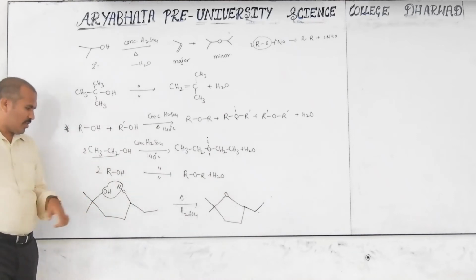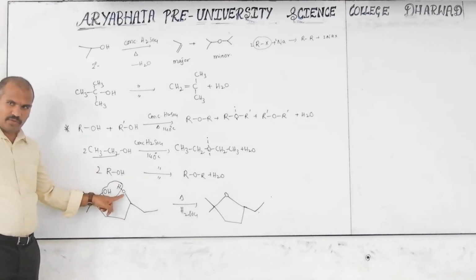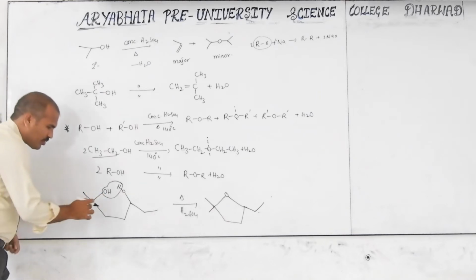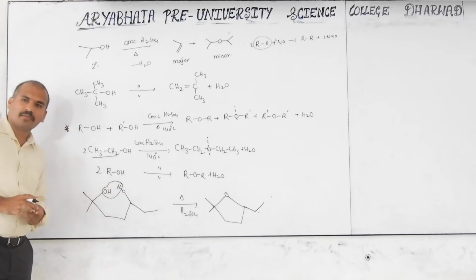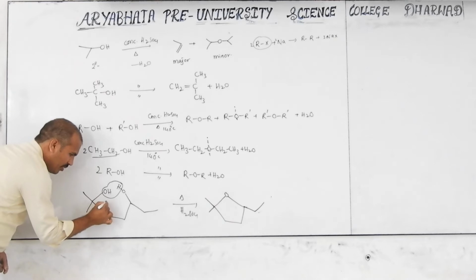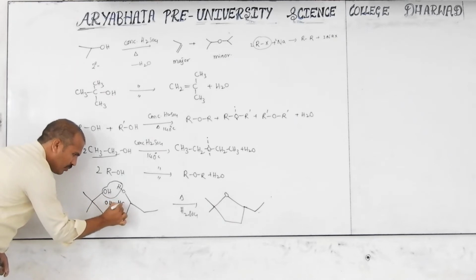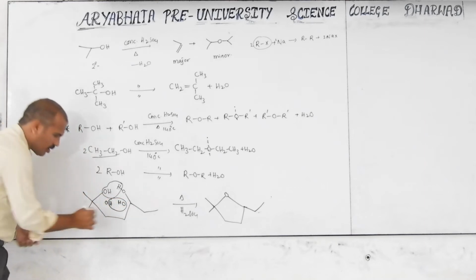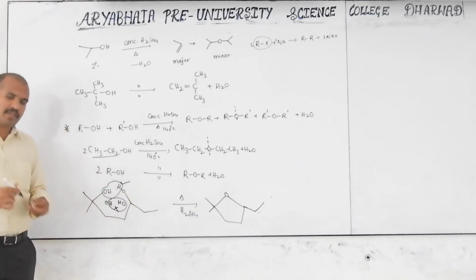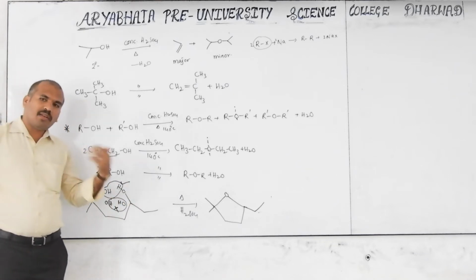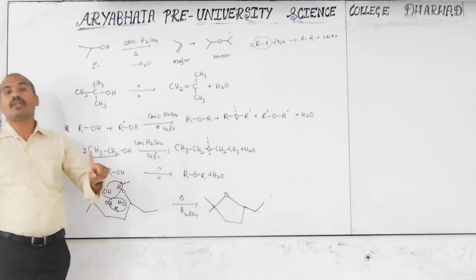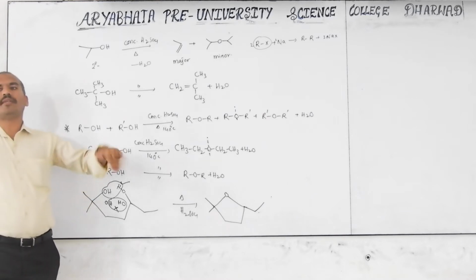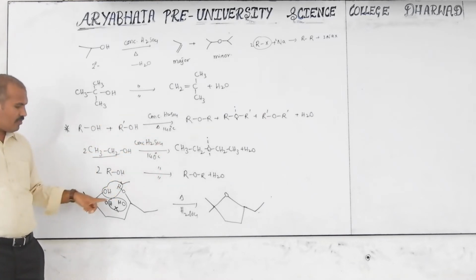Then you may ask the question: here H is lost from this OH group, and here OH is lost from this tertiary alcohol. There is a possibility that H is lost here and OH here, like I am writing here OH and this OH. Then that possibility is also there. But this is not the correct method. This is the only correct reason: the proton is lost easily from the secondary alcohol, not the tertiary, because its acidic nature is more. If primary is there, primary loses it more easily than the secondary. That's why this is very important.